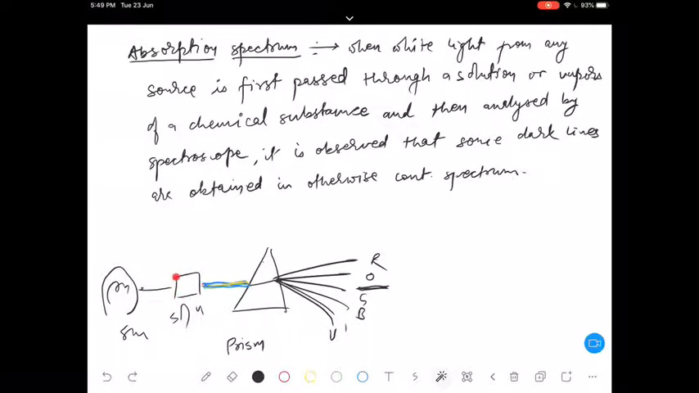Why? Because that solution contains some chemical compounds, and in that chemical compound some atoms or electrons are present. Those electrons can move into their higher energy level orbits, so those atoms, molecules or chemical compounds can absorb that particular type of light. Everything absorbs different types of radiation.